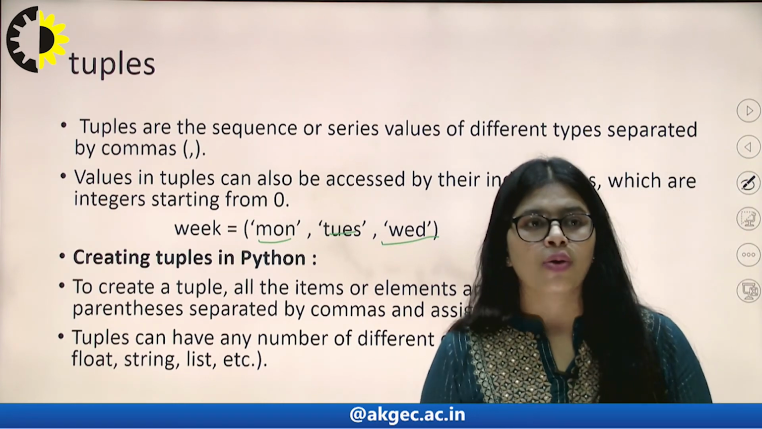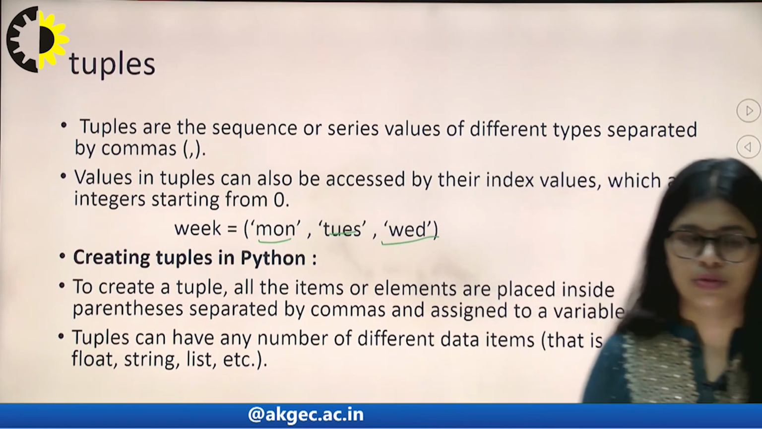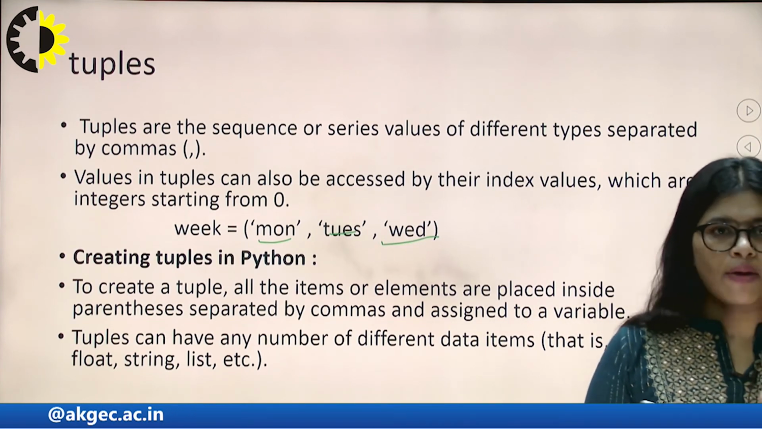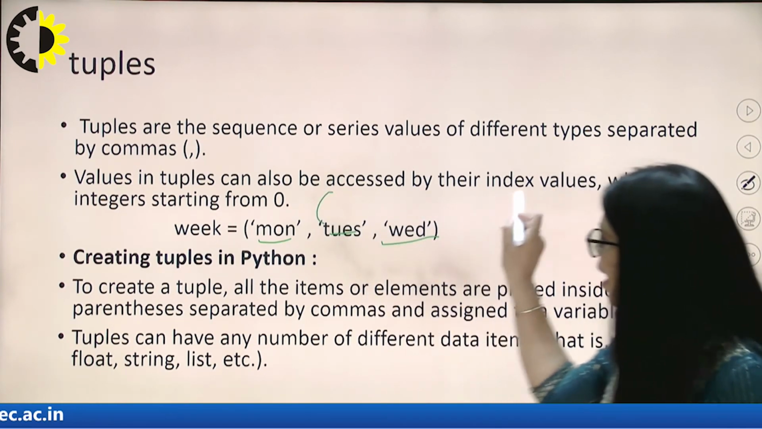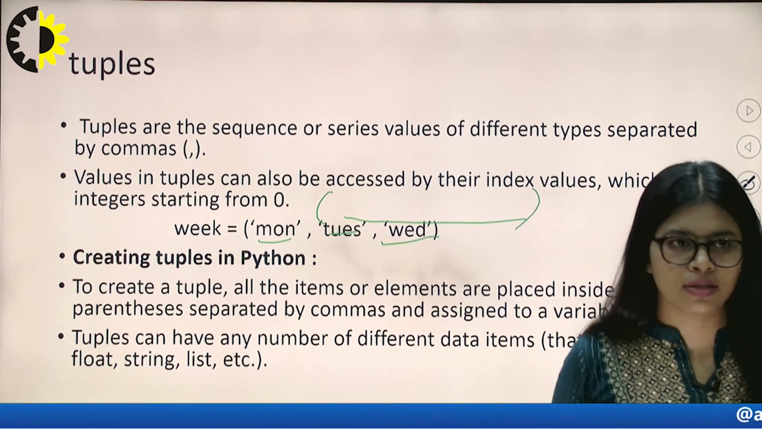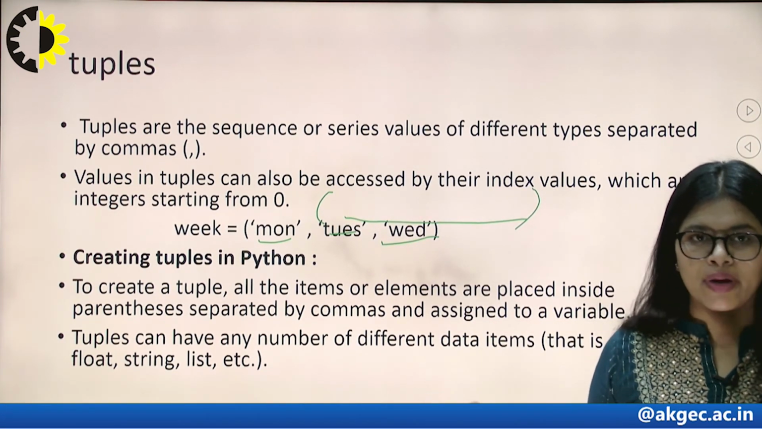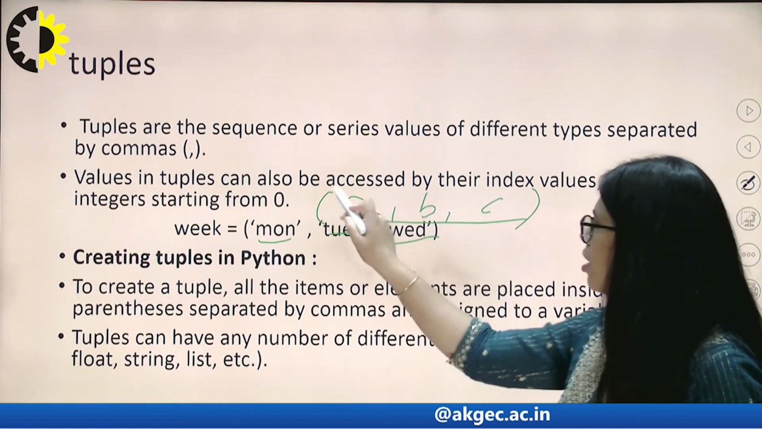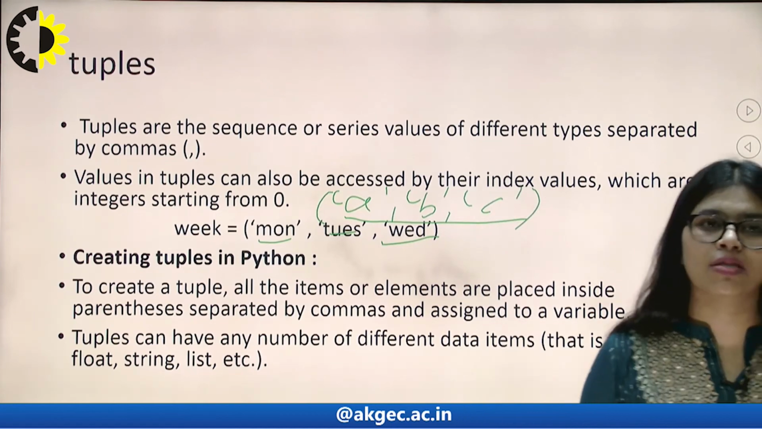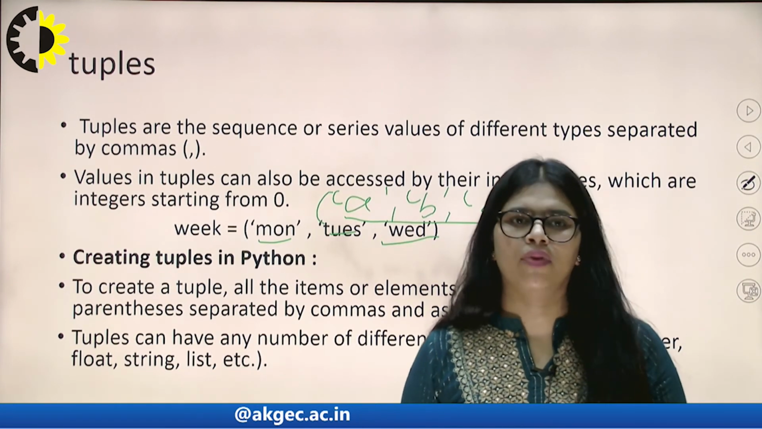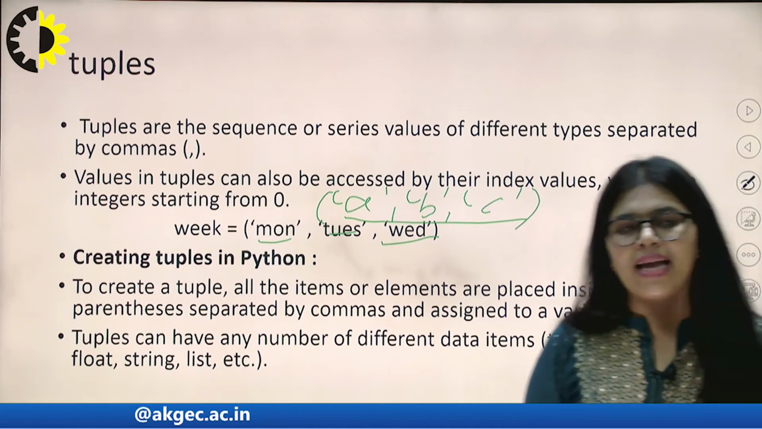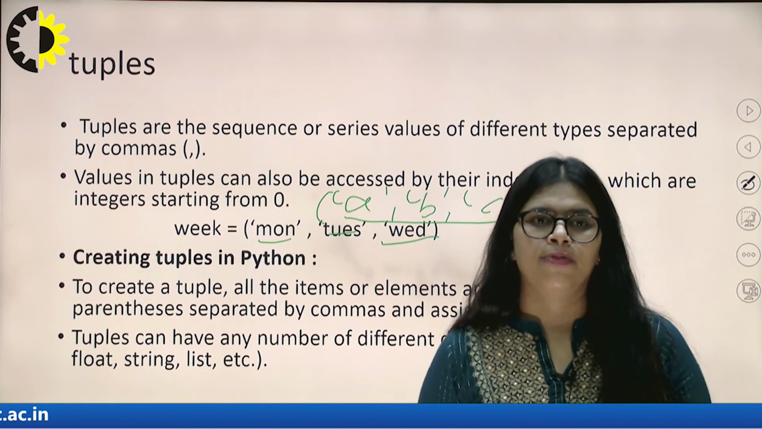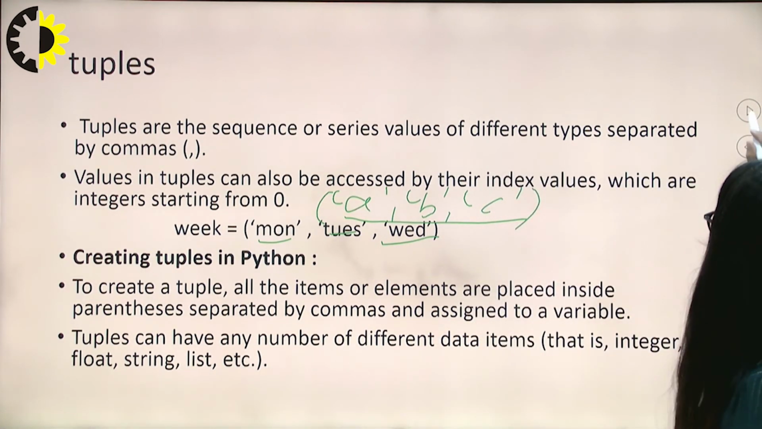Okay, how do we create a tuple in Python? To create a tuple in Python, all the items are placed inside parentheses, and each item is separated from the other through commas, like A, comma, B, comma, C, and every item is enclosed in double or single inverted commas. Okay, a tuple can have any number of different data items, that is integers, strings, floats, etc.